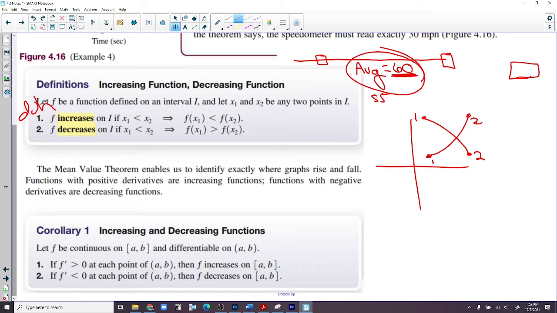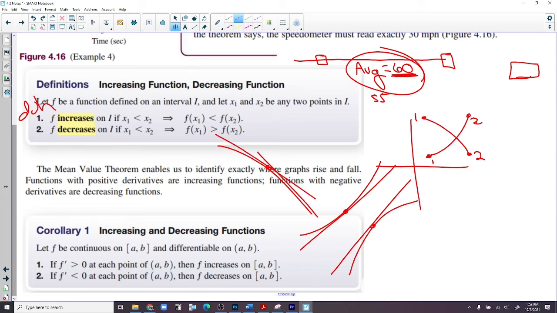So if we have a function that increases, then the slope of the tangent line will be positive. Even if it increases concave up or concave down, the slope will be positive if we have an increasing function. If we have a decreasing function, the slope of the tangent lines will always be negative, as long as it's decreasing. So if you have a decreasing to increasing function, negative slopes, negative, hits 0, and then goes positive.